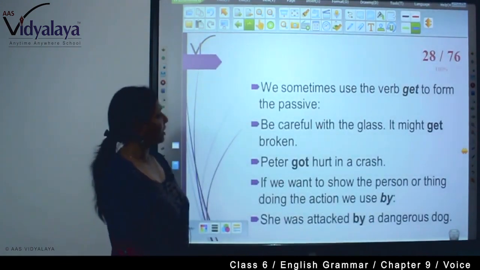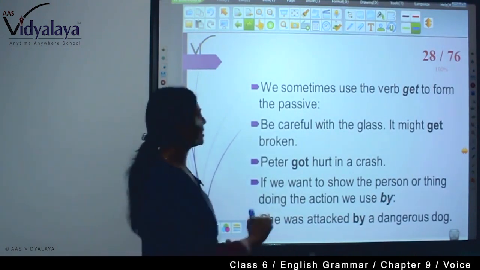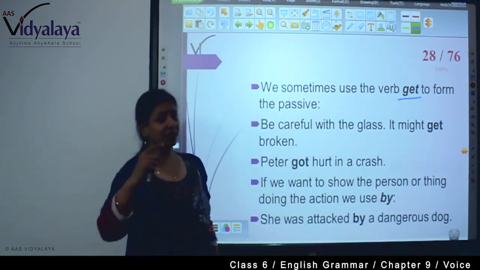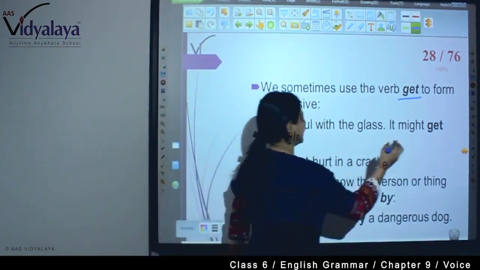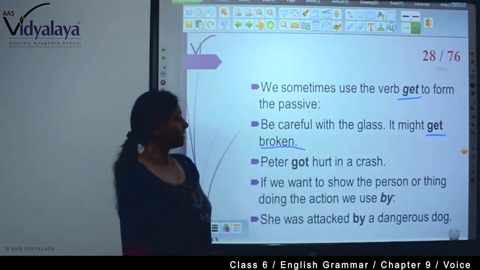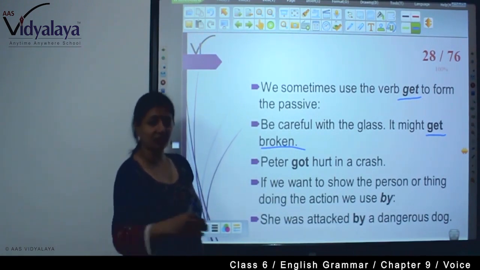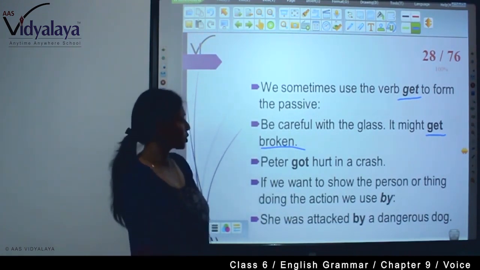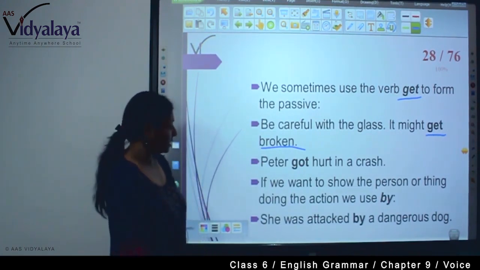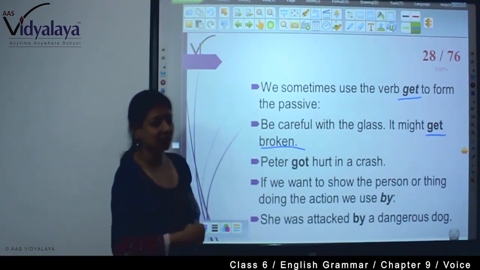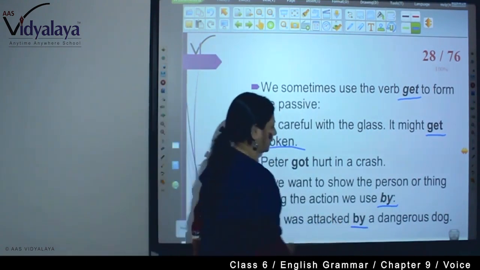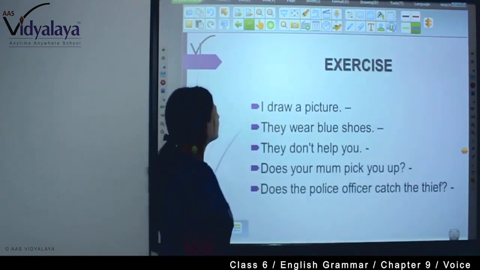Now, we sometimes use the verb get to form the passive. Be careful with the glass, it might get broken. When it is "get", then we use the past participle, the third form of the verb. Peter got hurt in a crash. Now, if you want to show the person or thing doing the action, we use "by". As you have seen, she was attacked by a dangerous dog. So here, for a person or thing, we need to write "by". This is the simple rule, you know.